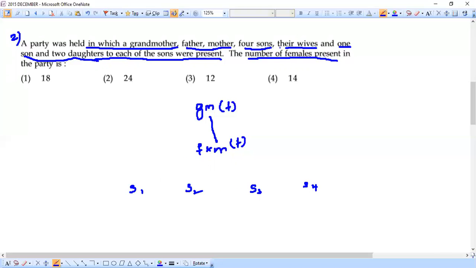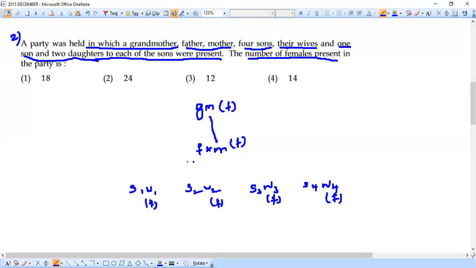Then their wives are given. So son 1 will have wife 1, son 2 wife 2, son 3 wife 3, and son 4 wife 4. And here again, we have 4 females. Why I'm representing females is, the question is asking us to find how many females are there in the family. That's the reason.